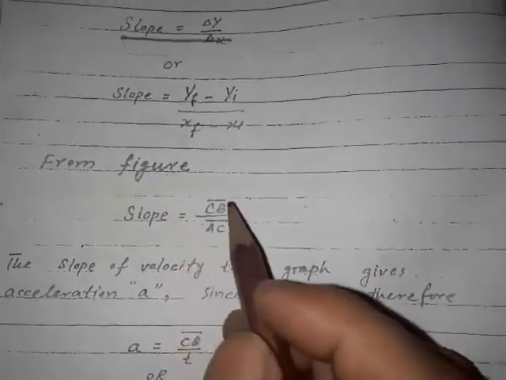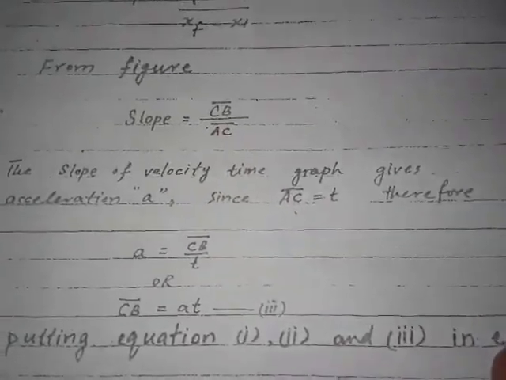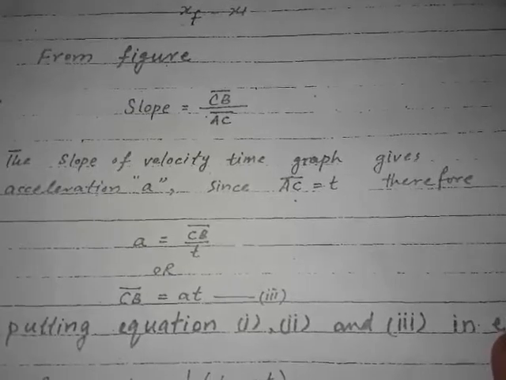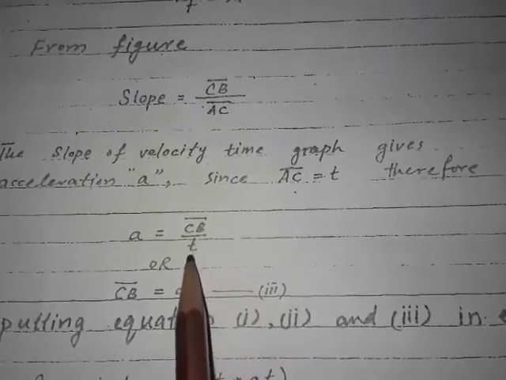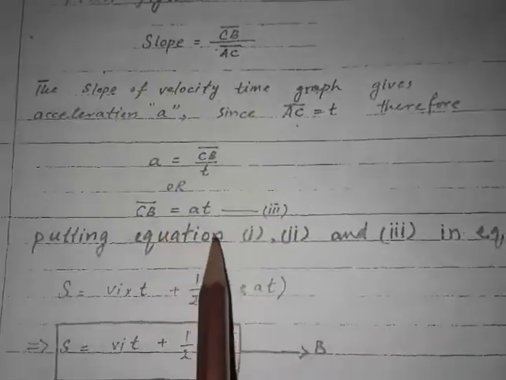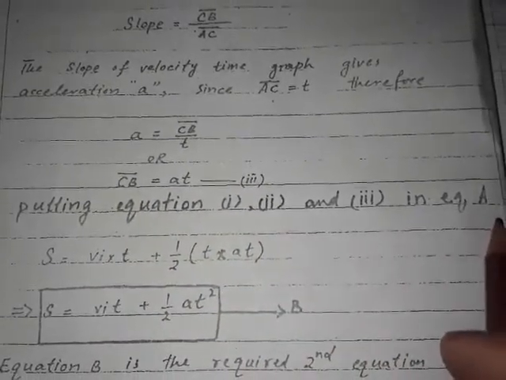From the figure, slope is equal to CB divided by AC. The slope of the velocity time graph gives the acceleration a. Since AC is equal to t, therefore a is equal to CB divided by t, or CB is equal to at.